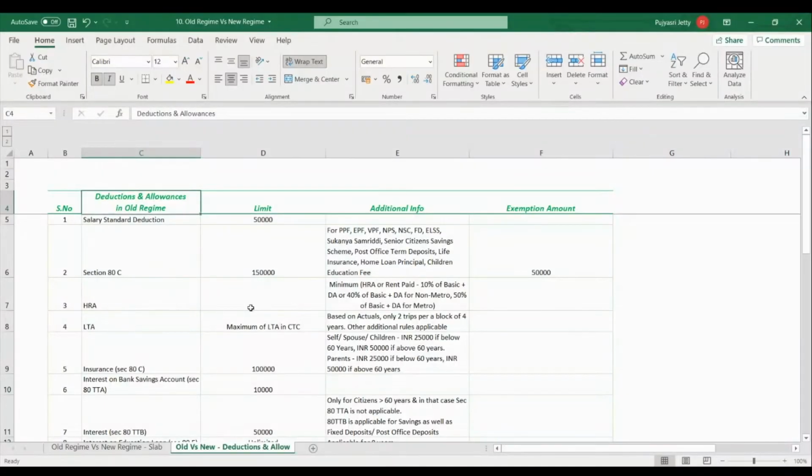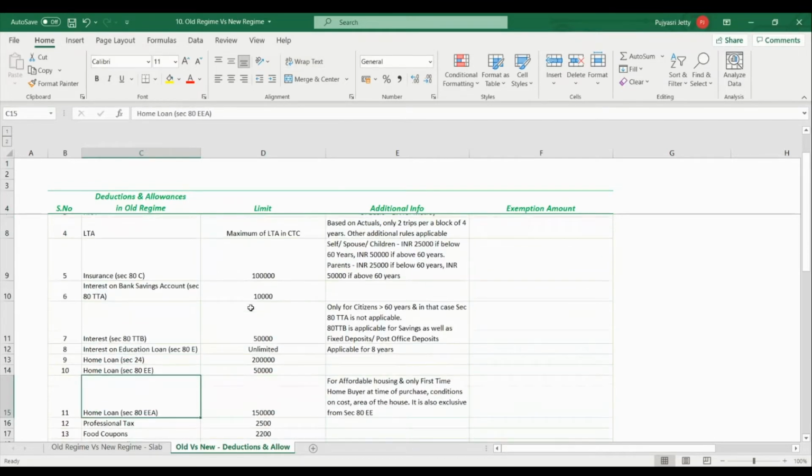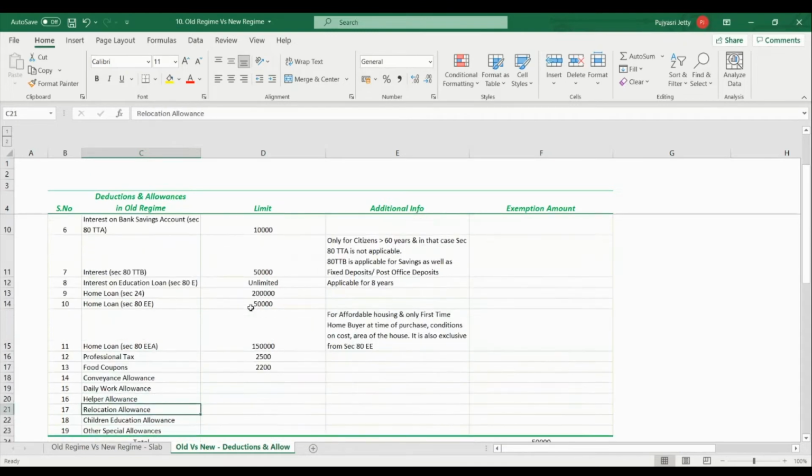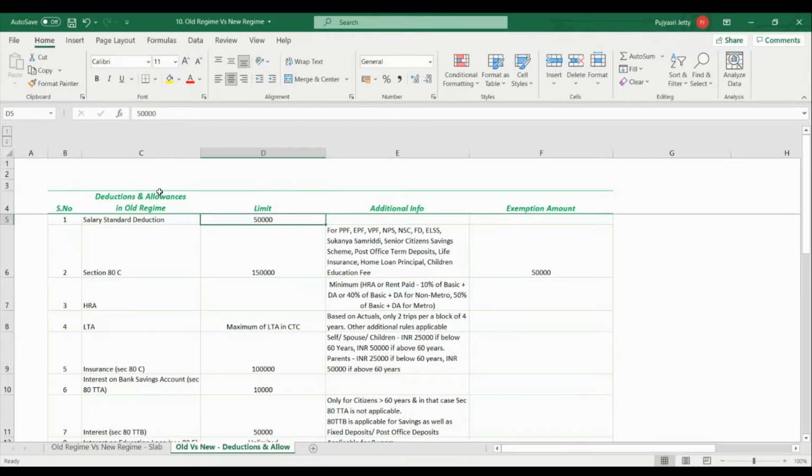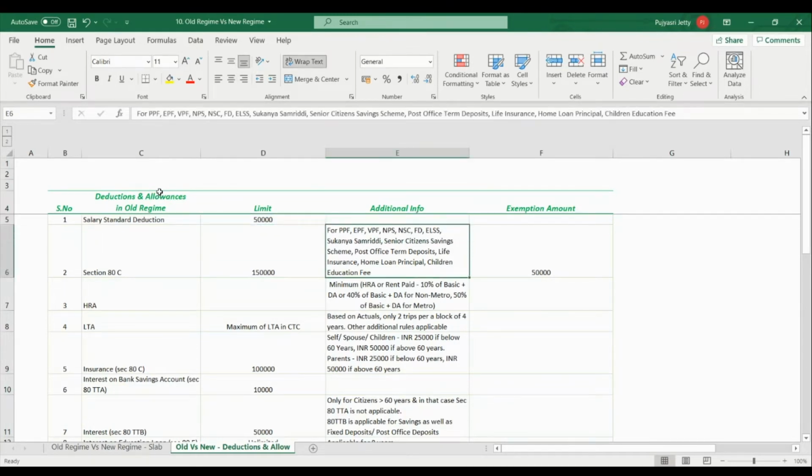In the Excel on the screen, I have captured various deductions and allowances which are allowed in the old regime but are removed from the new regime in column C. I have captured the most frequently used deductions and allowances. If you are using anything apart from the 18 I have captured here, you can note them down under other special allowances. Column D has the limits for the exemption amount under each of them, and column E has any additional information regarding these deductions and allowances.